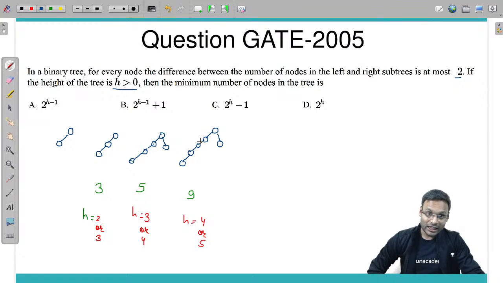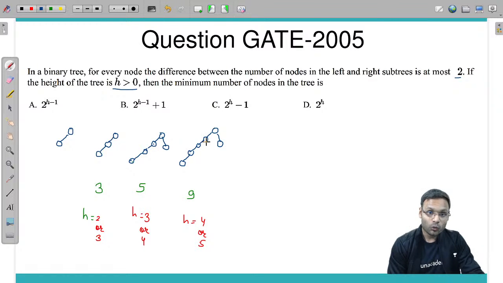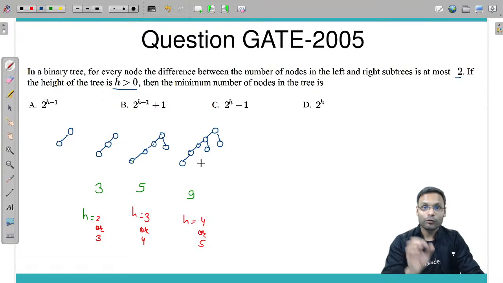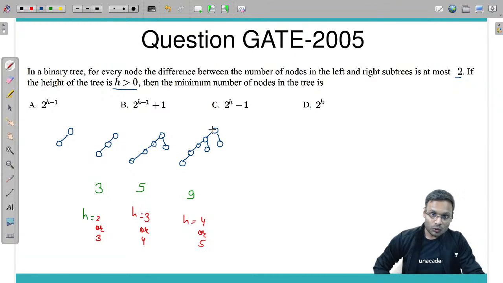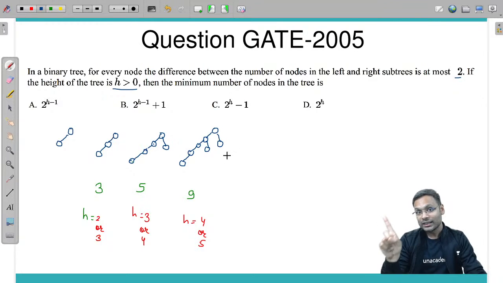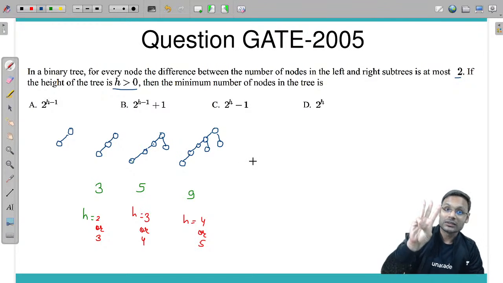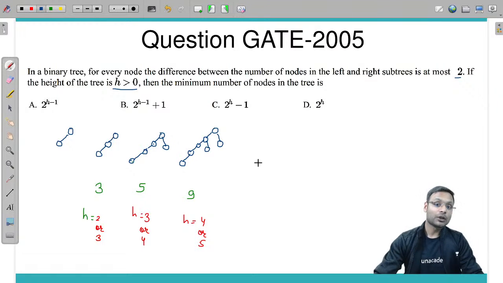For this one, left subtree is having height or number of nodes 3, right subtree is having number of nodes 0. So what I'll have to add is 1 node here so that the difference in number of nodes can be 2. For this node, how many nodes are there in the left? 1, 2, 3, 4, 5. If 5 nodes are there, then for the root, right subtree should contain how many nodes? 3 nodes at least, so that the difference can be at most 2.